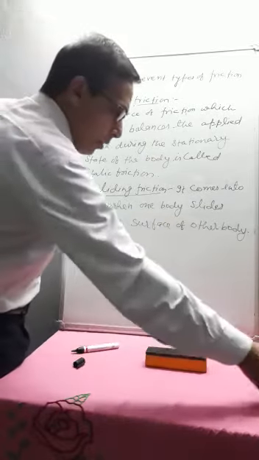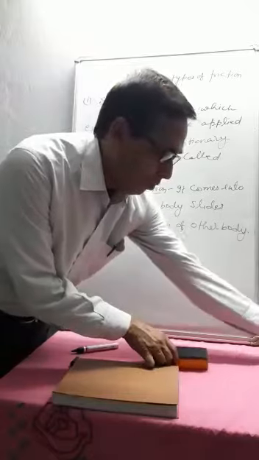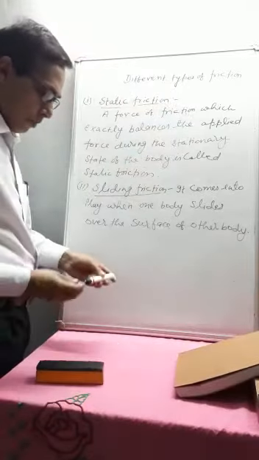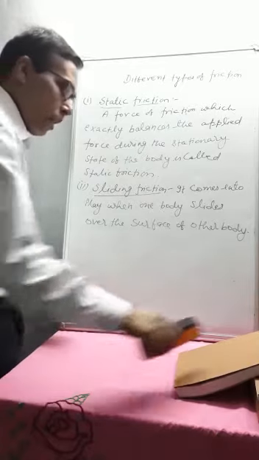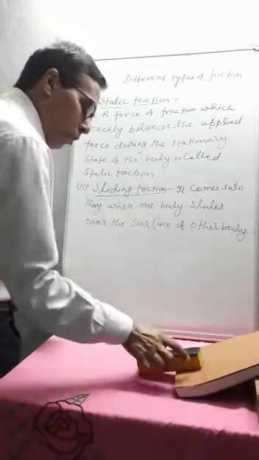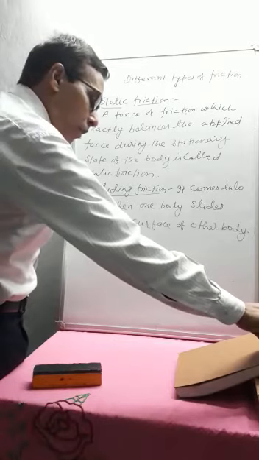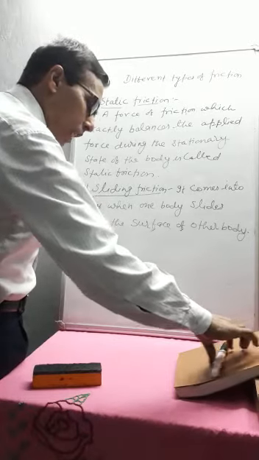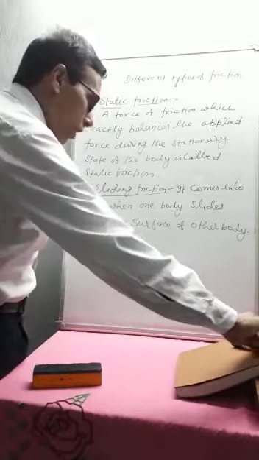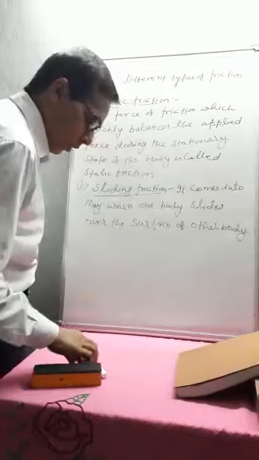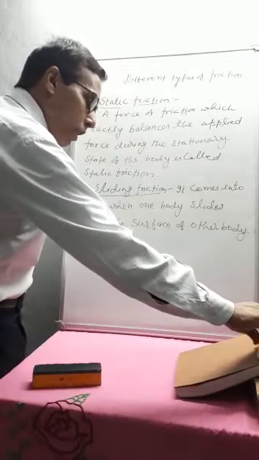Suppose this is an inclined surface, and when a body slides over the surface of another body, here you can say that one body slides over the surface of other body.